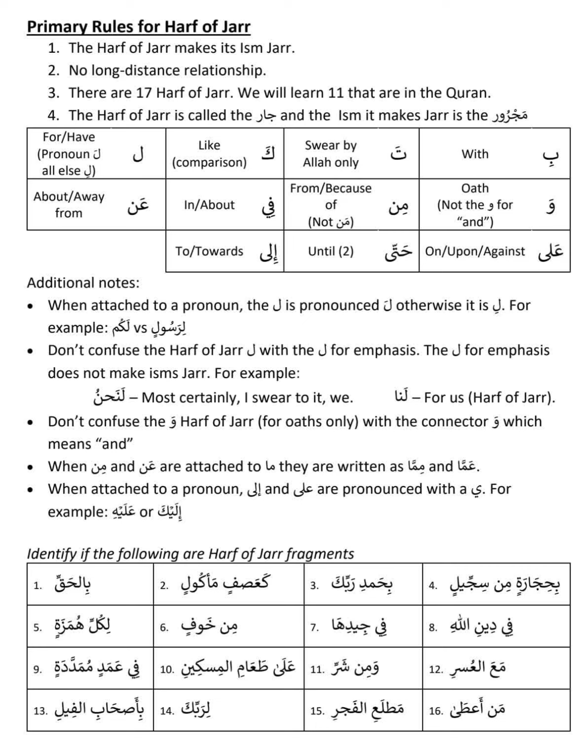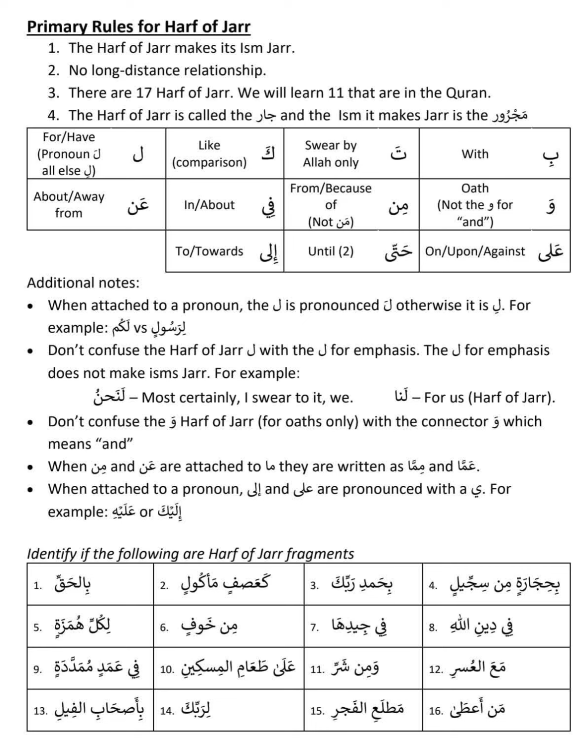So fi husri. See, fi is harf of jar. Husri is majrur. So that's why usri. It is not usuru, usura. Fi usri. If you go to Quran and see, it is jar. Why is it jar? Because fi is harf of jar. Simple as that.